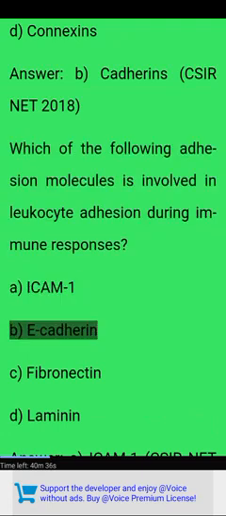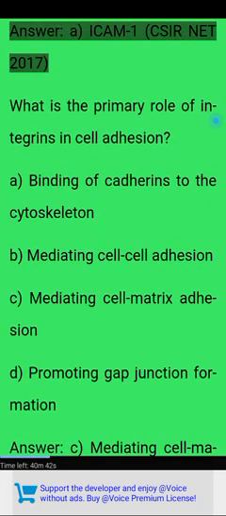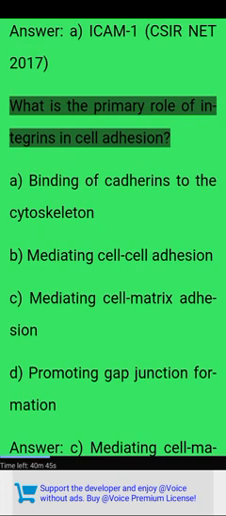A. ICAM-1. B. E-cadherin. C. Fibronectin. D. Laminin. Answer: A. ICAM-1. CSIR NET 2017. What is the primary role of integrins in cell adhesion?